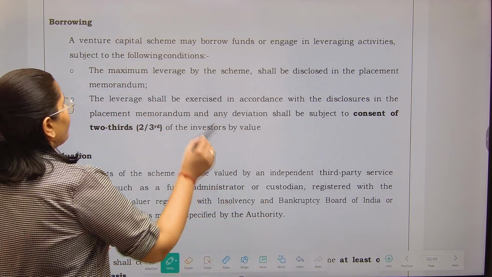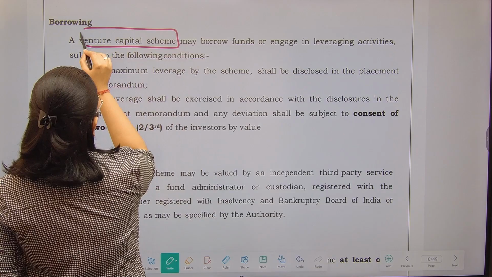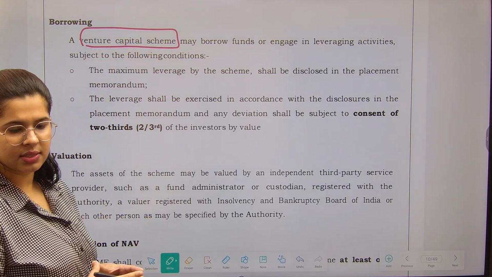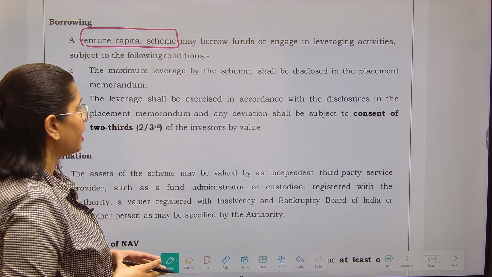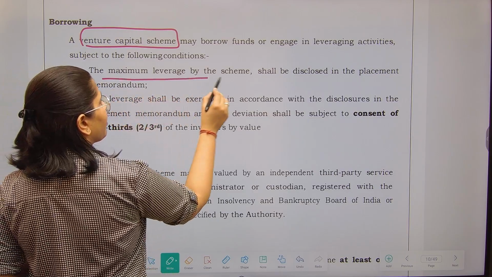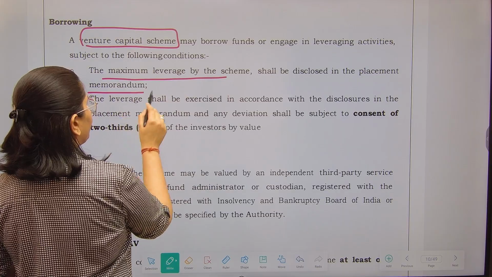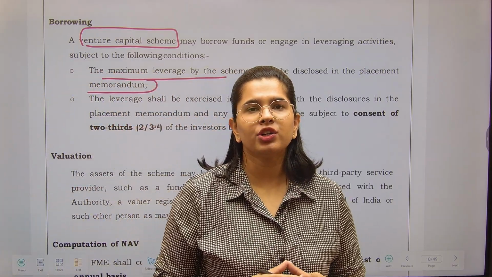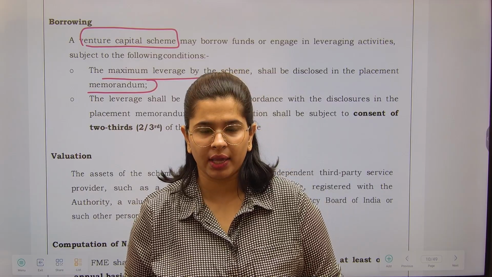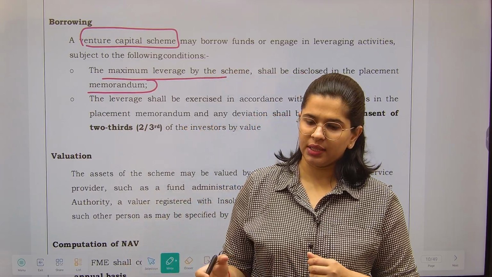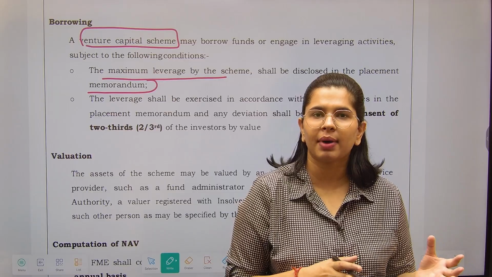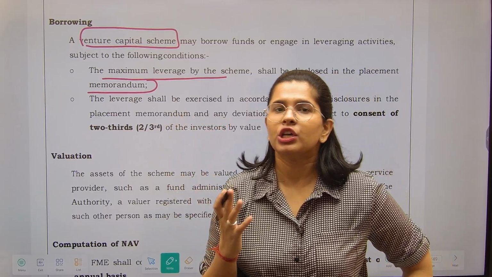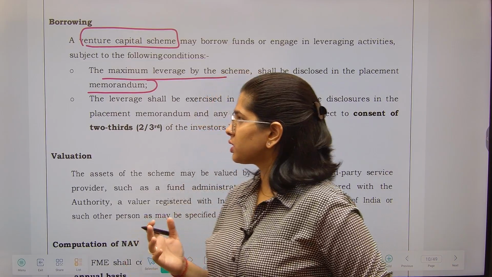Whenever a fund management entity is launching a venture capital scheme, it may borrow funds. The maximum leverage by the scheme shall be disclosed in the placement memorandum. Maximum leverage means how much amount you are borrowing compared to the equity. The maximum borrowing compared to the equity that you have is called the maximum leverage. So whatever borrowing you are doing, you have to disclose it.